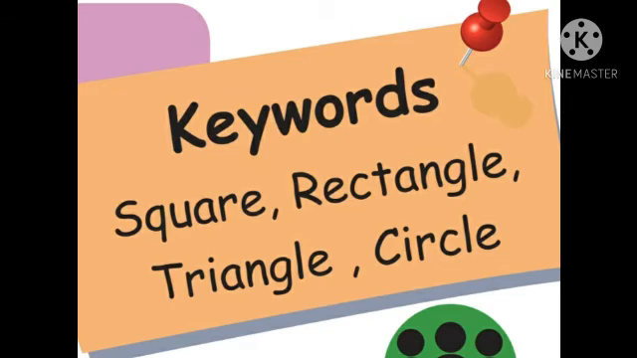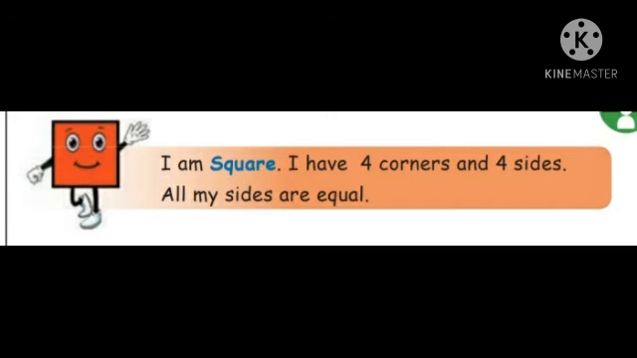Okay, now we are going to learn briefly about all the shapes. The first one, look at the book, all of you. I am square. I have 4 corners and 4 sides. All my sides are equal. Look at the picture. In the square, how many sides are there? 4 sides. The 4 sides are the same.